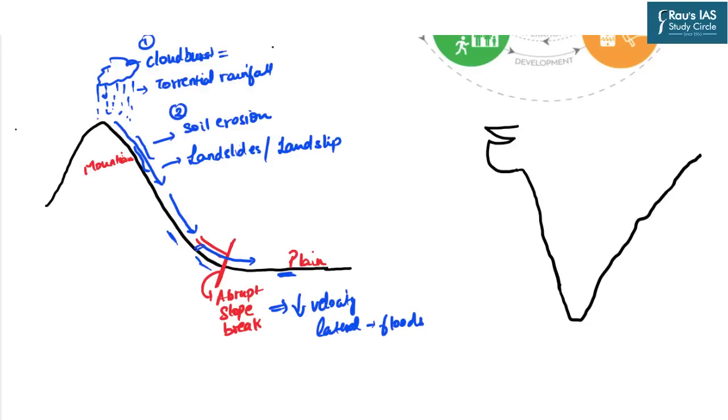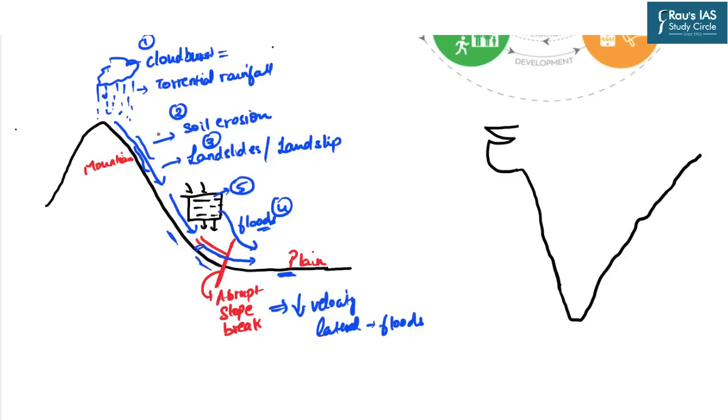Right? Now let us assume that at this particular point we had a dam. So this was the reservoir of that dam. All that volume of the upstream river is going to be collected in this reservoir, which in turn will increase the pressure, and hence to reduce that pressure the gates of the dam must be released, which in turn will further intensify the floods in the downstream area. So these landslides or landslips were the third disaster. Fourth is the floods, right? There can be an issue of dam failure also, leading to the fifth disaster.